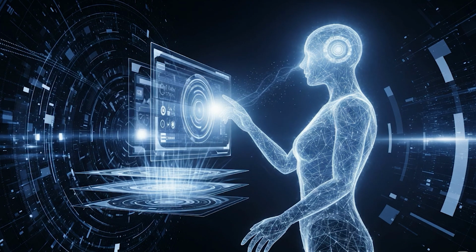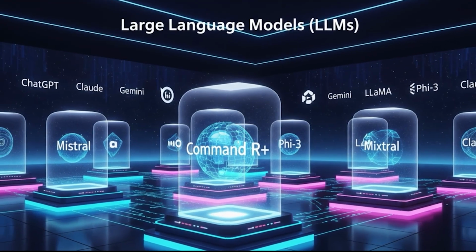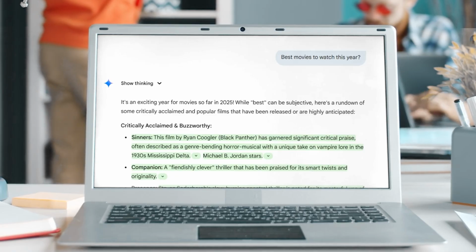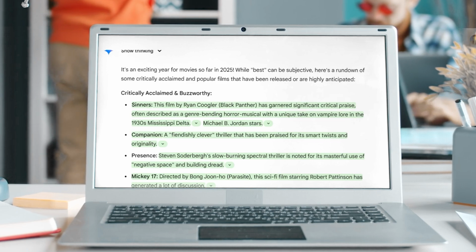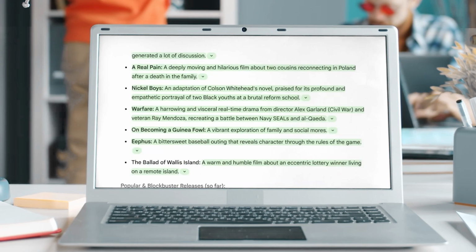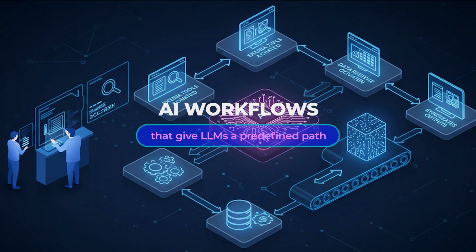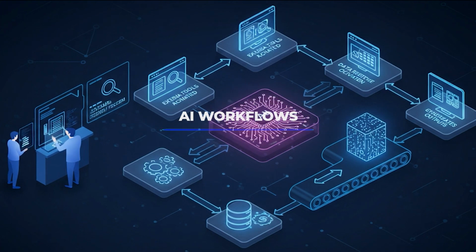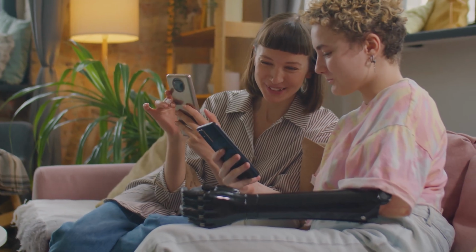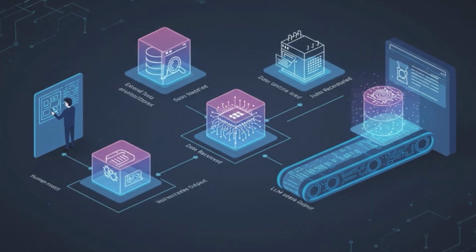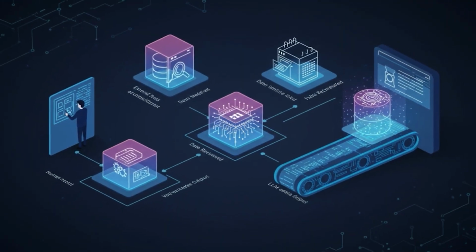All in all, we can see that there are 3 levels when it comes to understanding AI and AI agents. First, we have the large language models, aka the LLMs. Thanks to these LLMs, we have the technology to get the outputs we desire with just our prompts or input. On the second level, we have AI workflows that give LLMs a predefined path that would help us give us outputs after retrieving information from external sources. Here we find that the human may program paths for the LLM to follow.